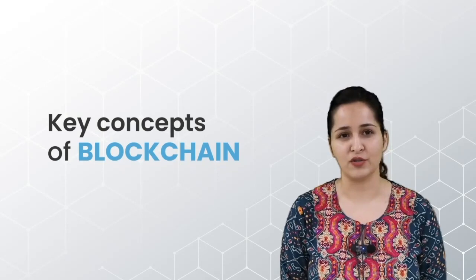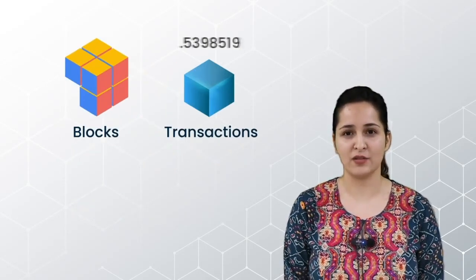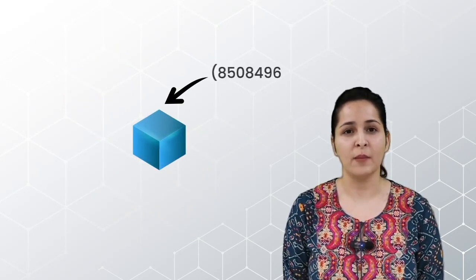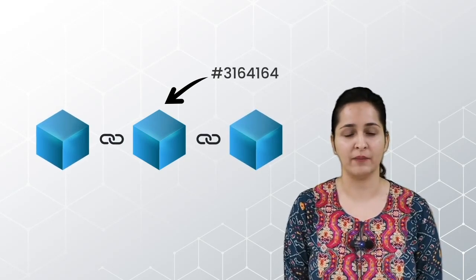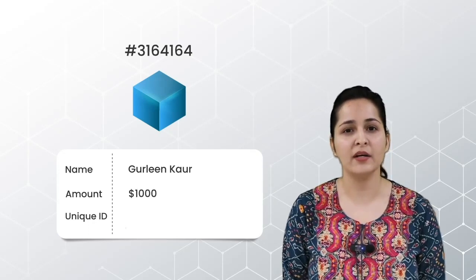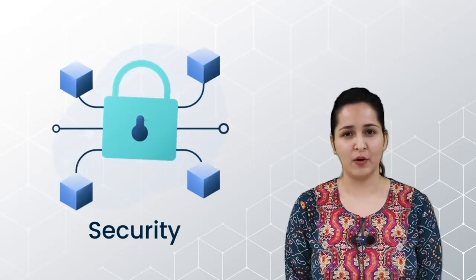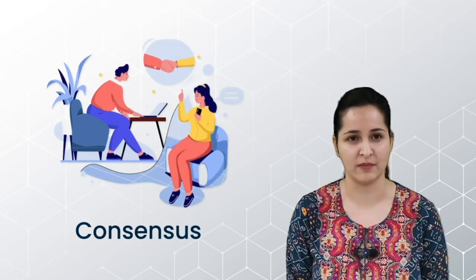Key concepts of blockchain. Blockchain has three key components: blocks, transactions, and consensus. Blocks are containers that store batches of transactions. These blocks are then linked together, forming a chain. Each transaction contains information such as the participants, the amount, and a unique identifier. To ensure the integrity and security of the blockchain, consensus is required. Consensus is the agreement among participants on the validity of transactions.